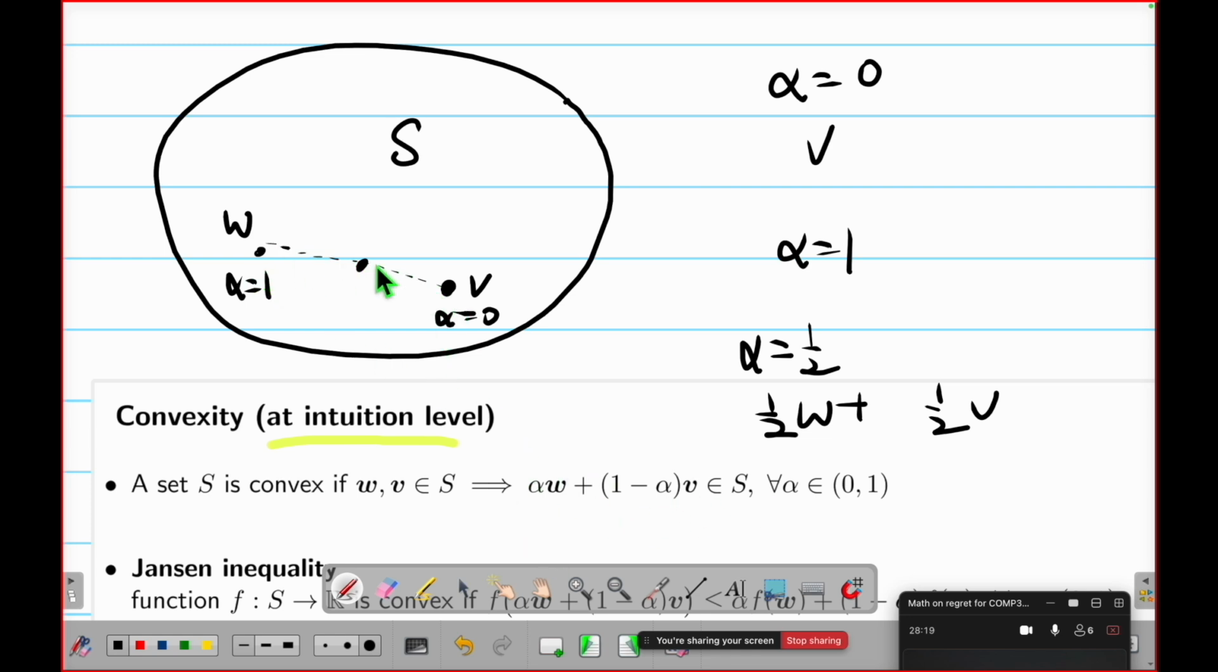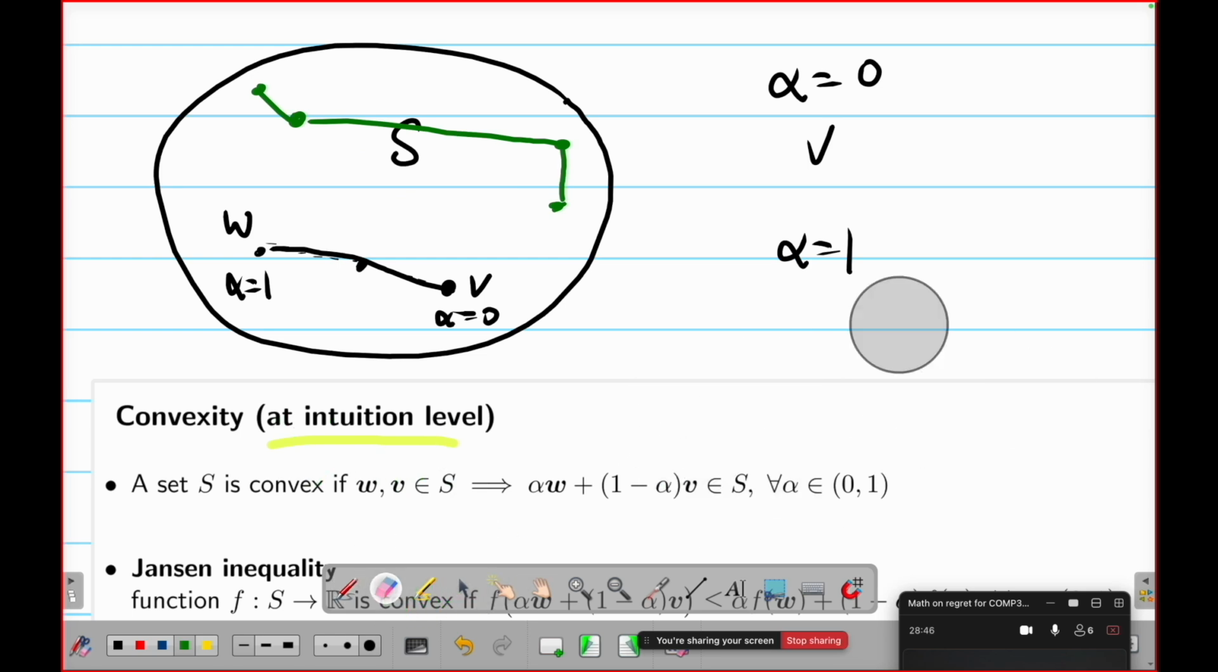It means that if I have 2 points, W and V, inside the set S, the line between them must be inside the set S. I have a point here and a point here; is this line inside the set? Yes. For any 2 points, no matter how you draw, the line joining them is inside this set. If this is true, then this set is a convex set.